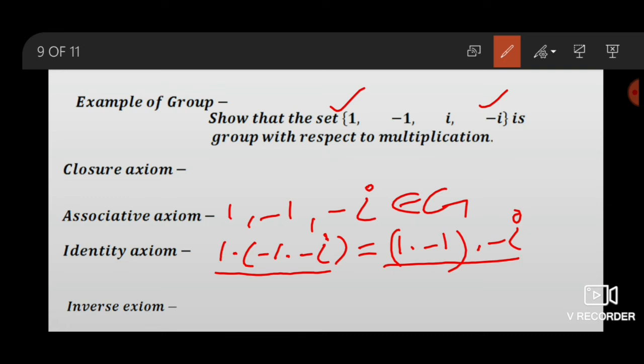We found I equals I, which is also a member of G. Then the associativity axiom is satisfied.